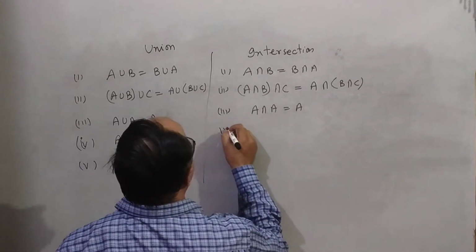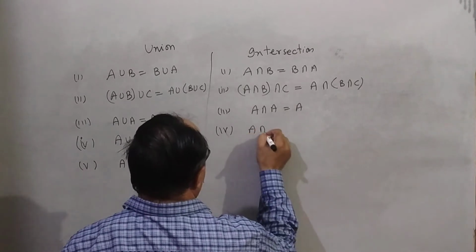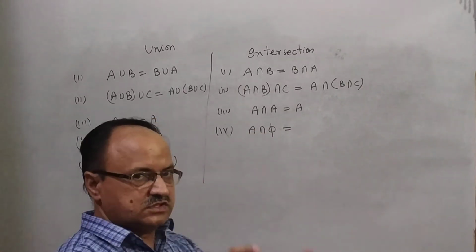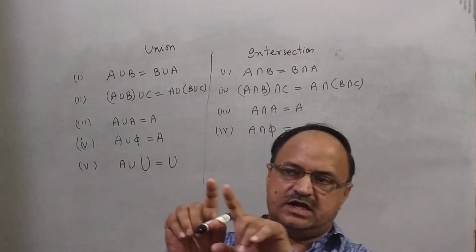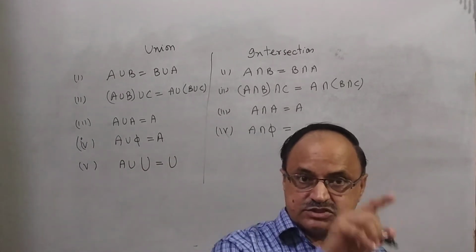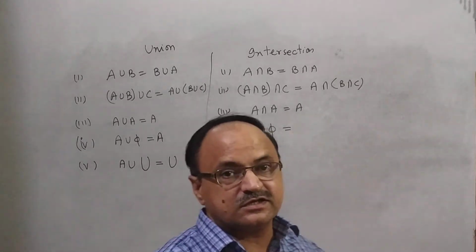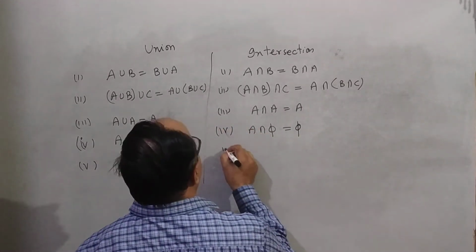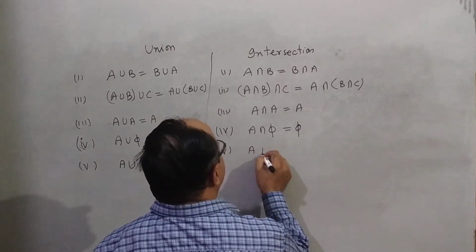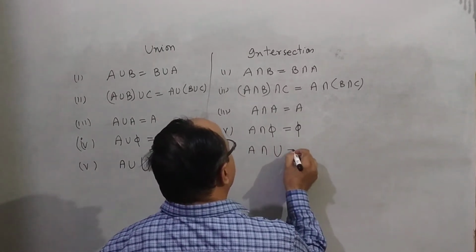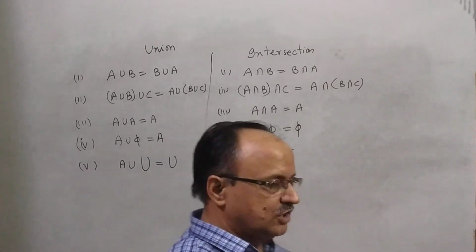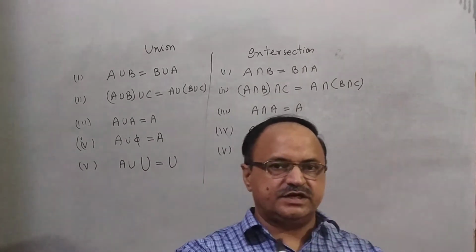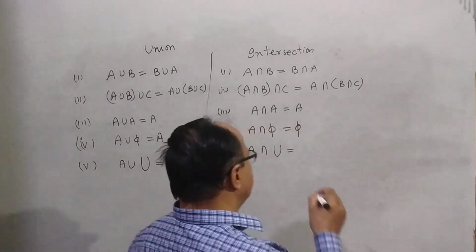And the fourth property, A intersection phi. Suppose A contains some elements and this is the empty set. The intersection of both means nothing. Therefore, this is phi. And fifth property, A intersection universal set. Suppose here is the universal set, here is set A. The intersection means set A.